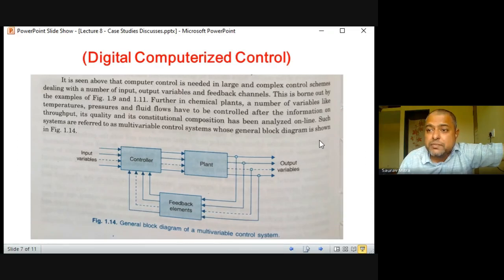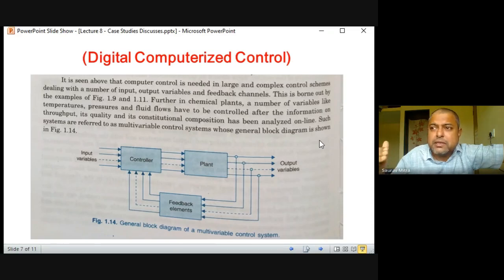Then there comes pressure. So it can be liquid pressure, it can be pressure on something. So pressure is little faster than temperature, but it's still slow. Then there comes fluid level. So in industrial, there are a lot of containers which are continuously being filled up or emptied. So there should be a level sensor.